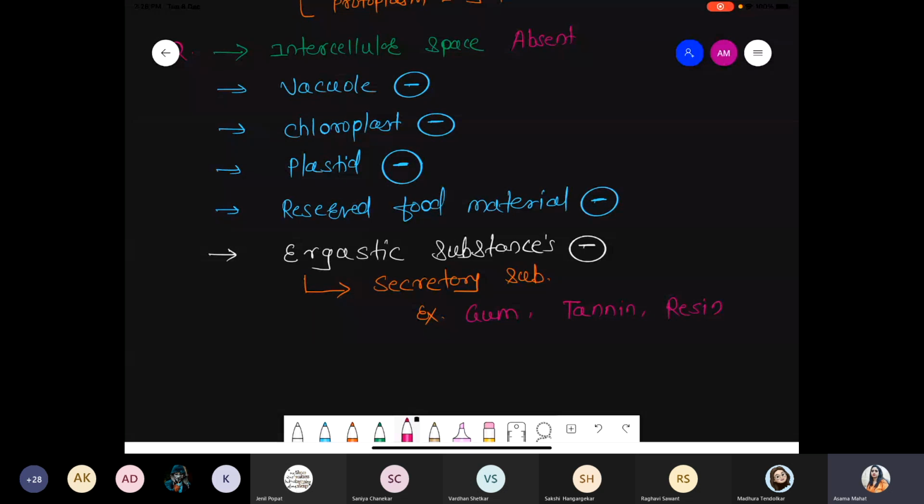These are immature cells, but they still have high division capacity. That's why all these features are totally absent in meristematic tissue. Clear? Clear this point?